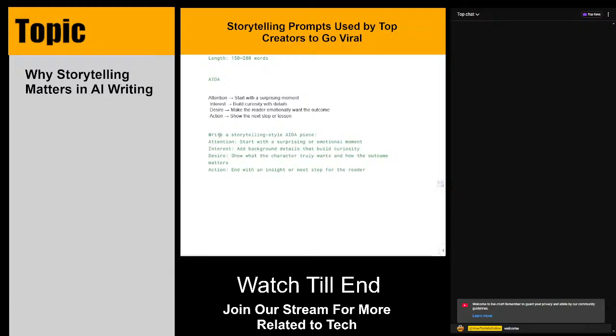Where we will say: write a storytelling style AIDA piece. Then we will say attention: start with a surprising or emotional moment. Then interest: add background details that build curiosity. Then we will say desire: show what the character truly wants and how the outcomes matter. Then we have the action, where we end with an insight and next step for the reader. So this is the simple version of an AIDA story prompt.